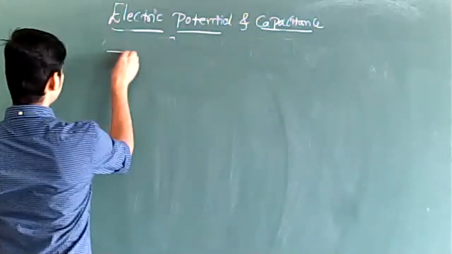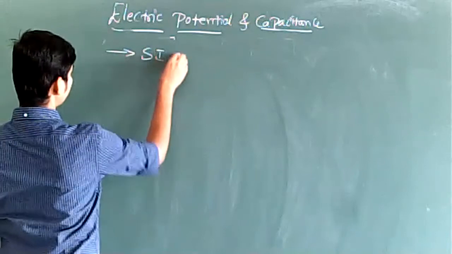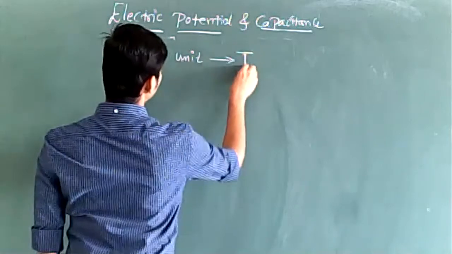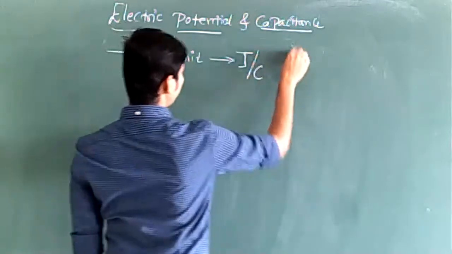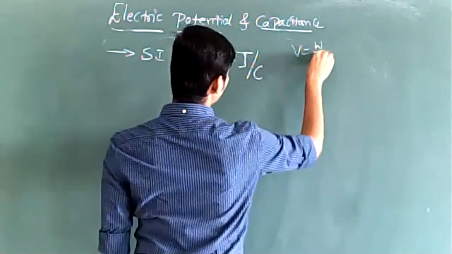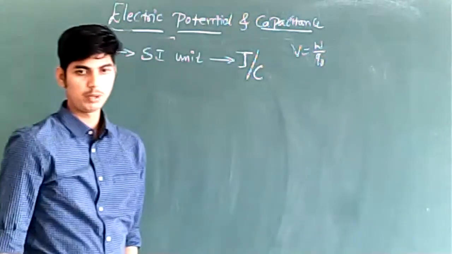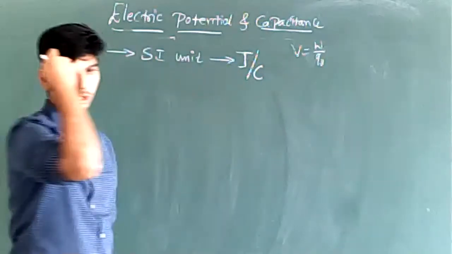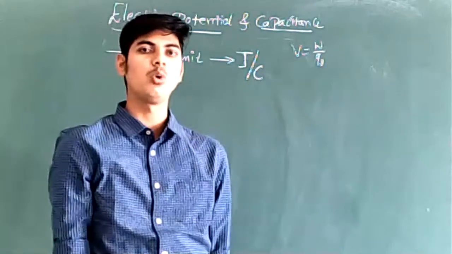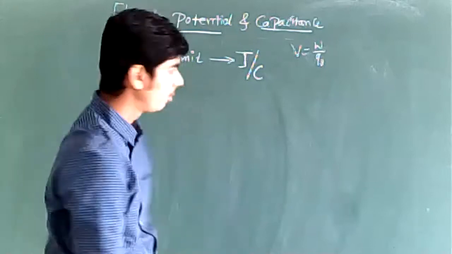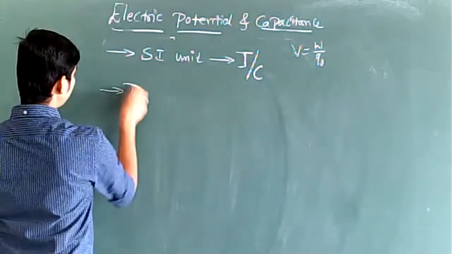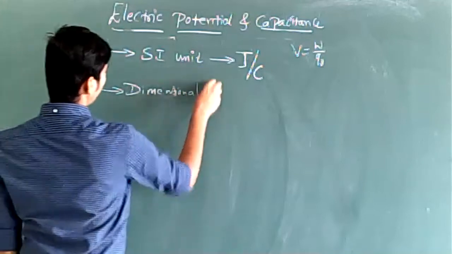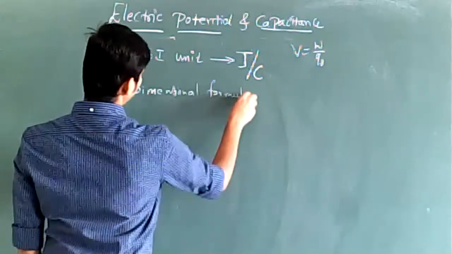See, the SI unit of electric potential is joule per coulomb. Electric potential is defined as work done by charge. Work done is measured in joule and the charge is measured in coulomb. So the SI unit of electric potential is joule per coulomb, right? Dimensional formula is to be written. Dimensional formula for electric potential.